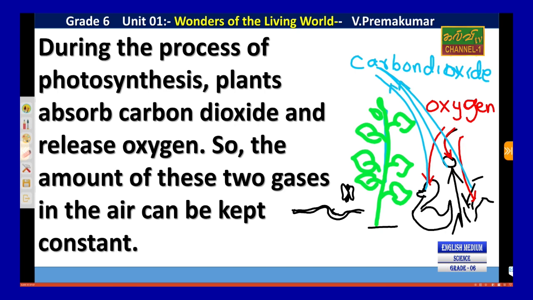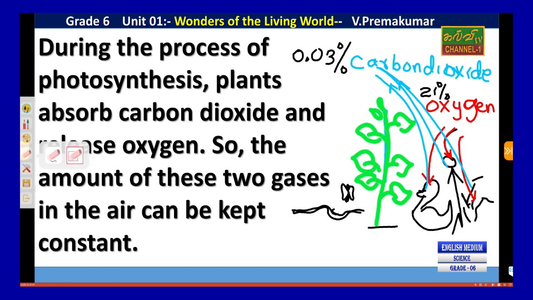Our environment, our air, consists of about 20 to 21% oxygen and 0.03% carbon dioxide in our atmosphere.